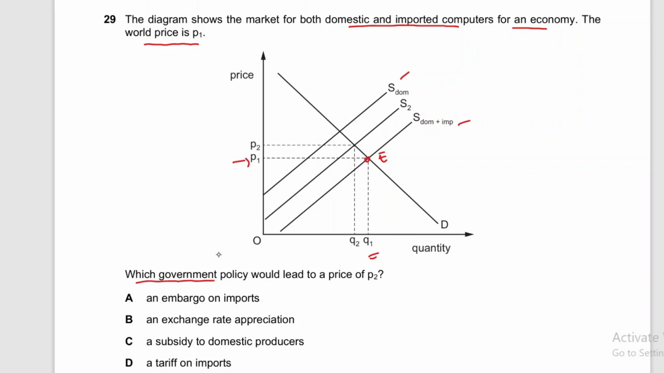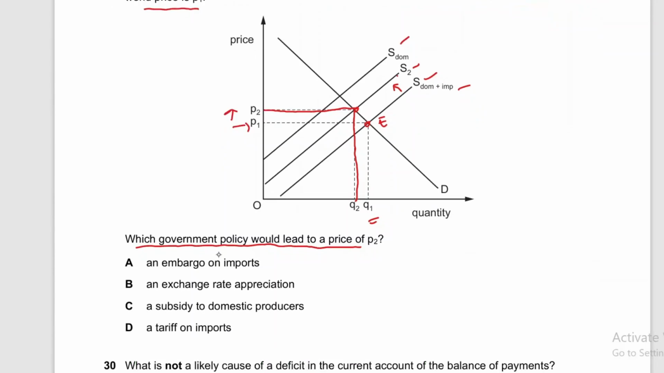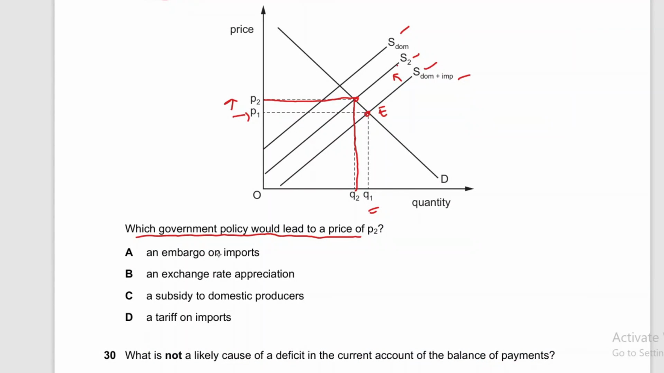Then which government policy would lead to a price of P2, like why price of P2 will increase? It is only possible if supply decreases from this to this, like S2, and new equilibrium takes place at this point and price will increase to P2 and quantity will fall to Q2. So since supply is moving leftward, that is called decrease in supply, and decrease in supply is caused by multiple factors, and we have to identify that, and that is option D, a tariff